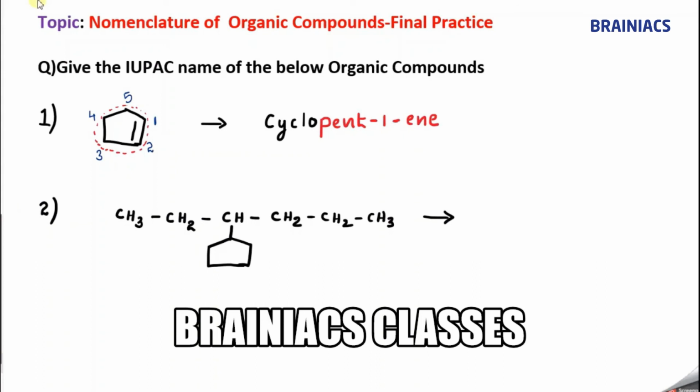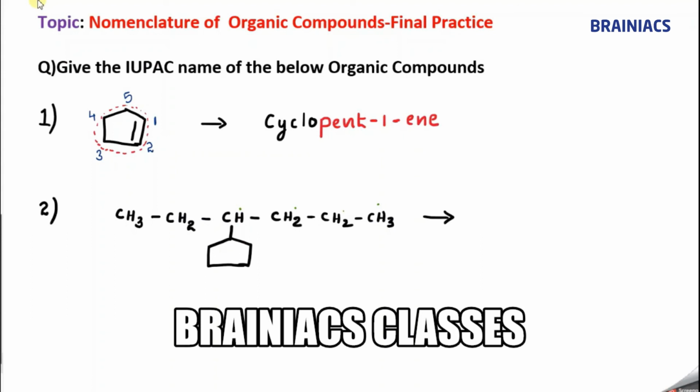Okay, so here there is no functional group present, correct? There is no double bond present here. So in that case, the rule says that you should count the number of carbon atoms to decide the parent. 1, 2, 3, 4, 5, correct? So 5, 6. So here if you see, how many are there?